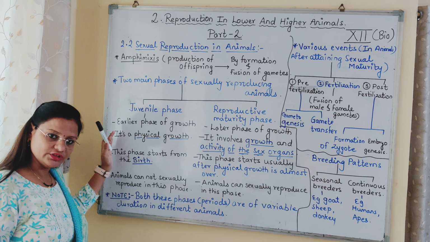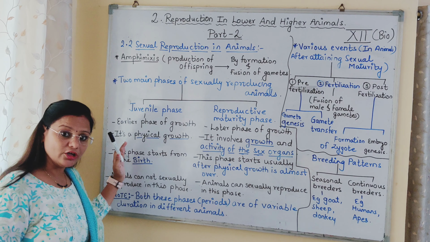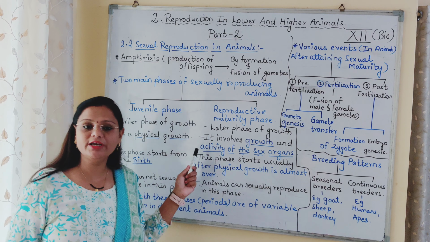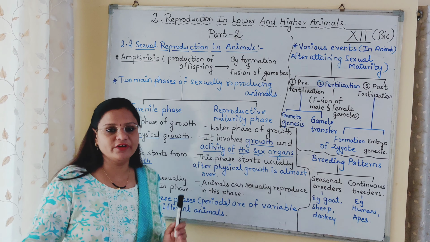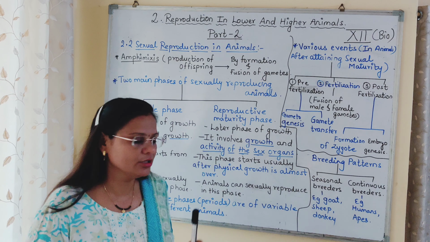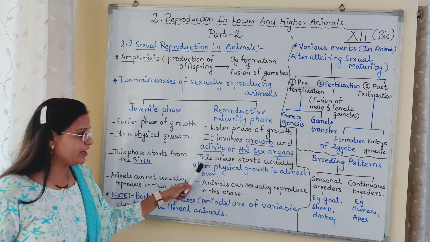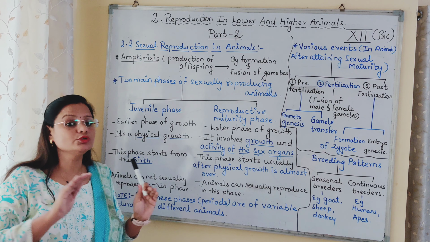So this is the first phase. This is the later phase of the growth. In the juvenile phase, physical growth occurs. Here it involves growth and activity of the sex organs. Next, since the juvenile phase is the starting phase, where does it start from? It starts from birth. So this phase starts from birth, while this phase usually starts after the physical growth is almost over.